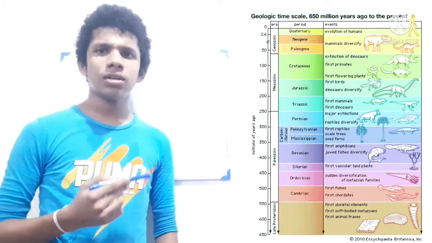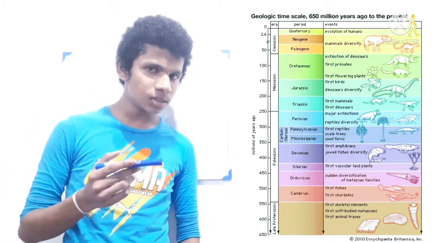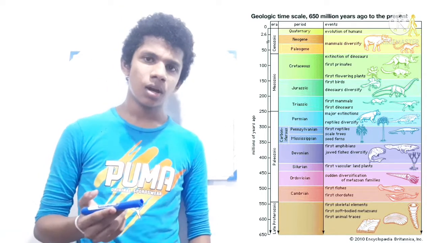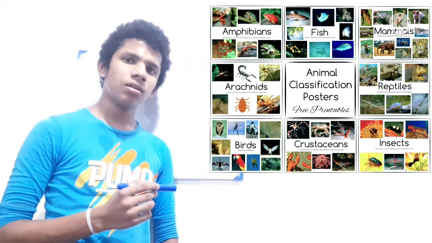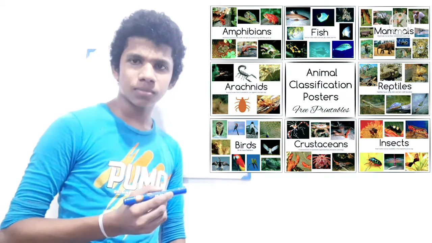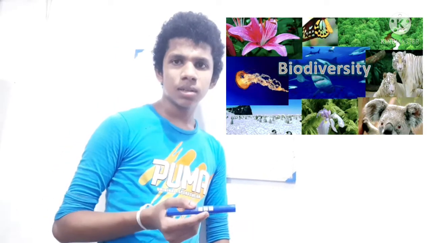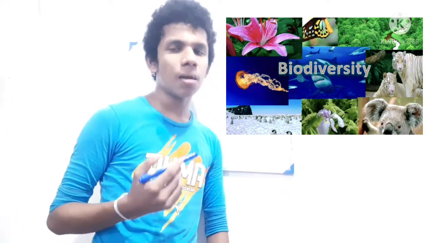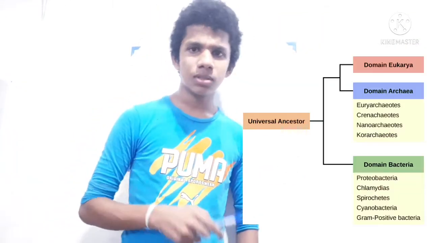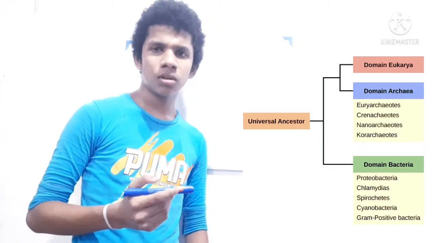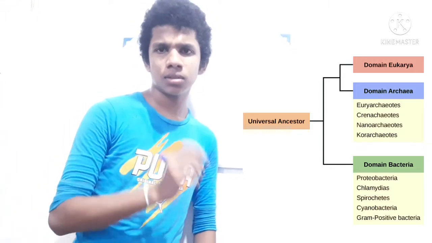Life on the earth originated about 3.6 billion years ago, and up to today 8.7 million organisms have been discovered by scientists. This confirms that the earth has a high biodiversity. So the scientists have introduced modern classification methods to classify these organisms.